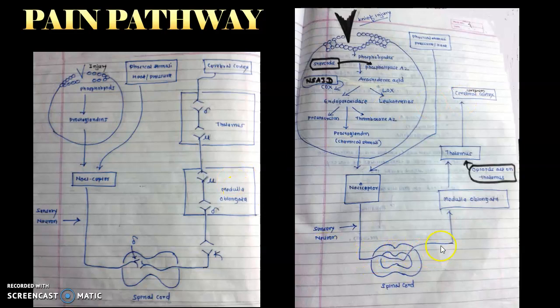And in this central pathway of pain, you can see that three kinds of receptors are there. The first is mu, second is kappa, and third one is delta. Okay, and when we studied the mode of action of morphine, we came to know that morphine binds with these three kinds of receptors, that is mu, kappa and delta.